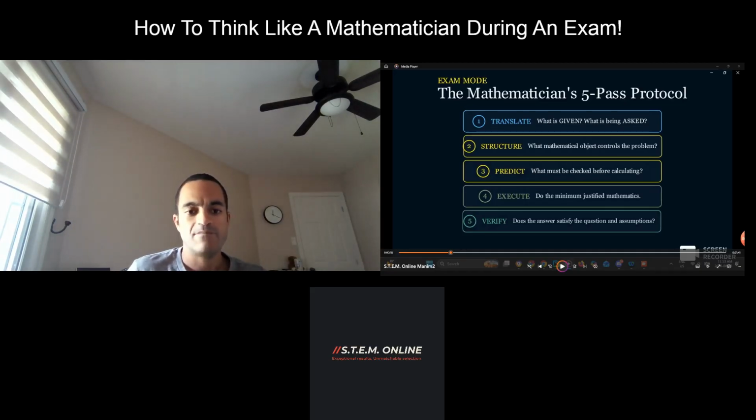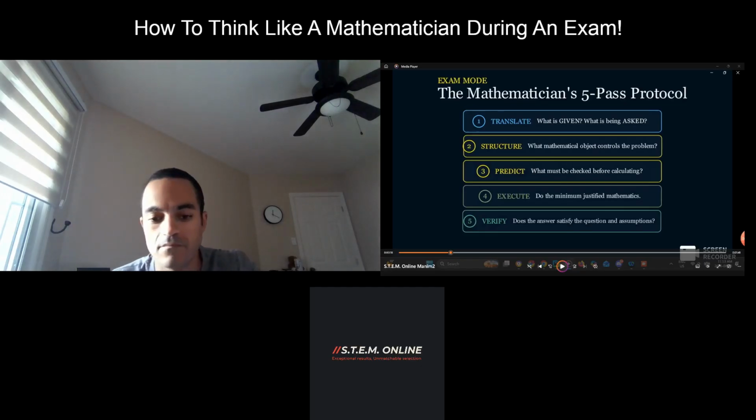You need a step-by-step system, a chronological, logical system to solving problems. And the only way to solve a problem is to understand it first. So translate: what is given? What is being asked? Step number 2, the structure. What mathematical object controls the problem? What mathematical object is controlling the problem?